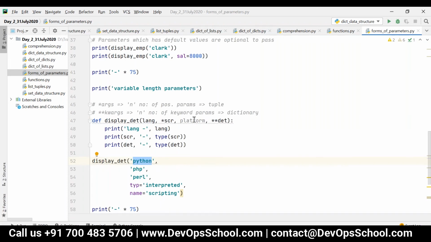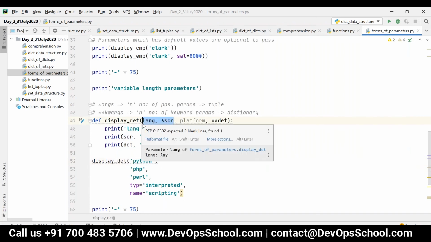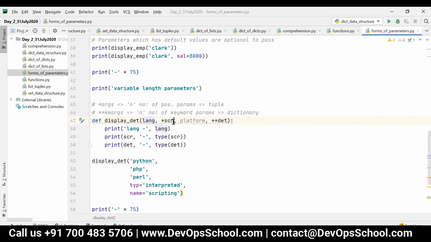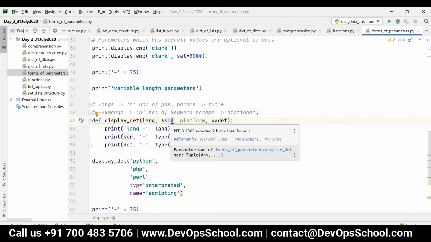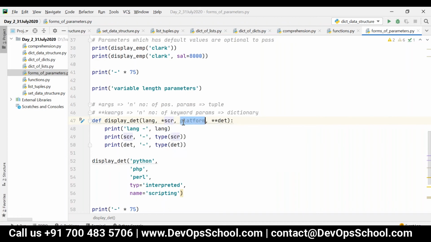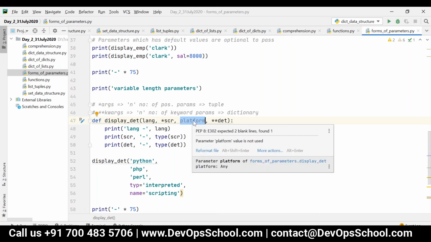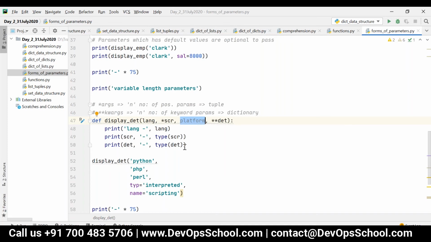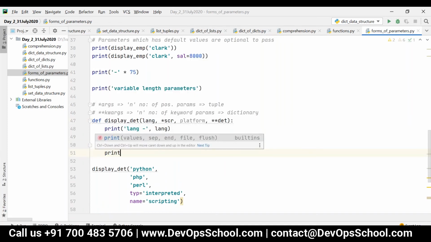When you say star scr, whatever remaining positional parameters are there will be read. So the parameter which is present next to star scr will be considered as a keyword parameter. So I should pass the value to platform in the form of keyword.